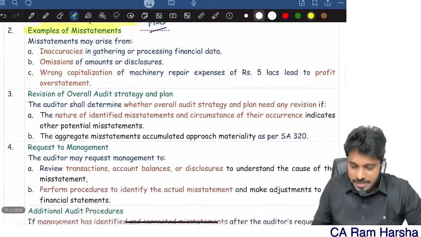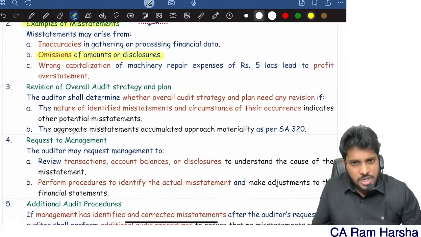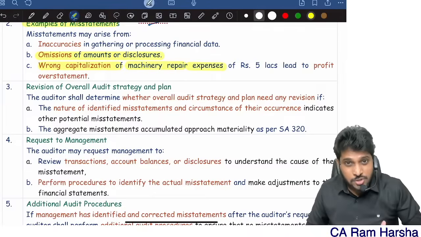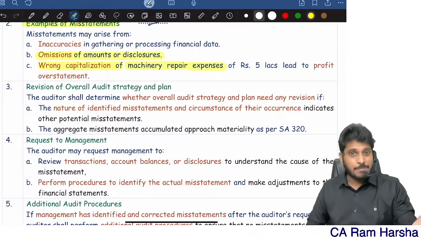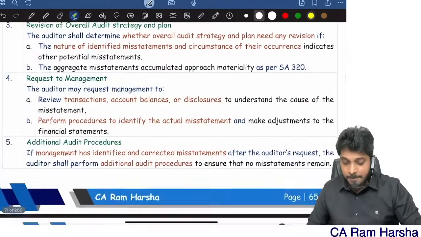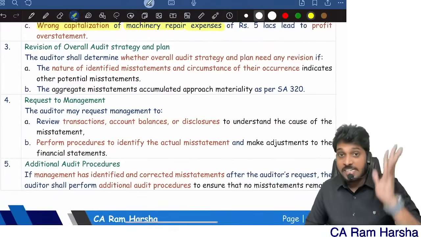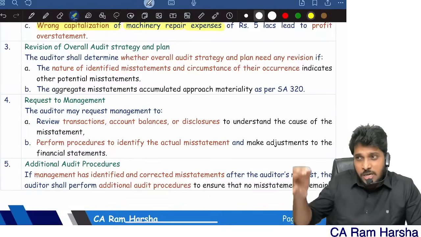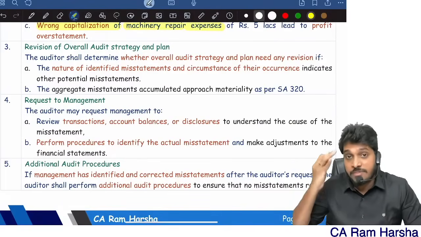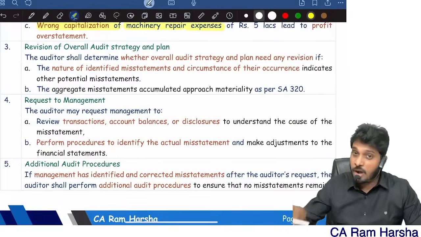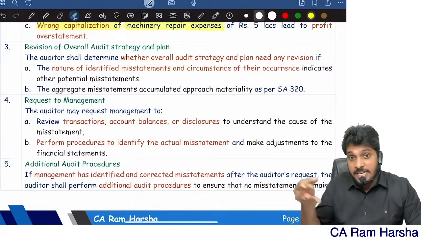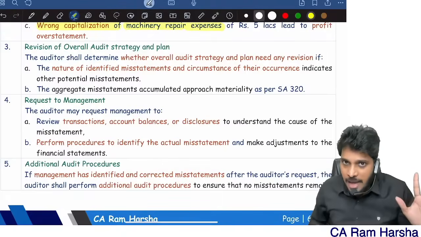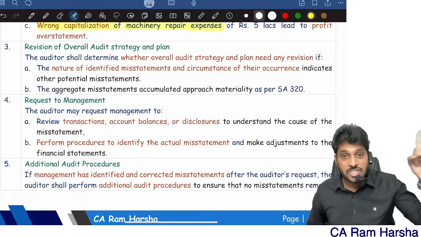Now, what are various examples of misstatements? Very simple: omission of transactions, wrong capitalization of machinery repair expenditure, overvaluation of stock, undervaluation of stock. There are so many ways a misstatement can happen. Whenever we identify a mistake, we first interpret what mistake it is. Is it repetitive or non-repetitive in nature? Is it due to fraud or error? According to the type of misstatement, sometimes we will change our audit strategy and our audit plan.